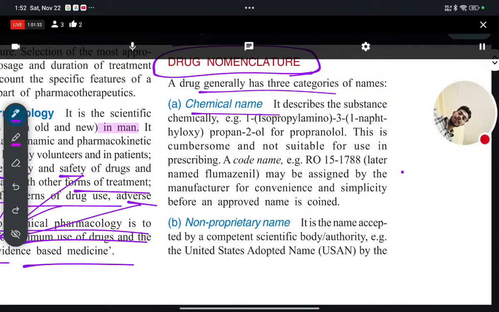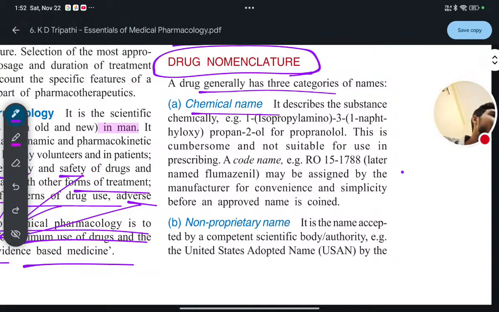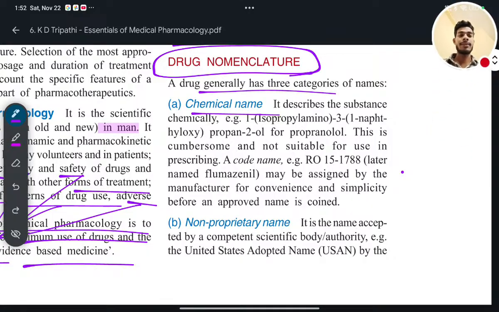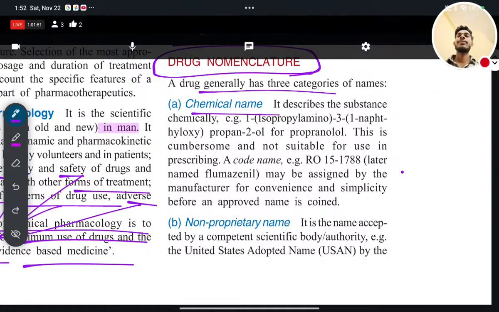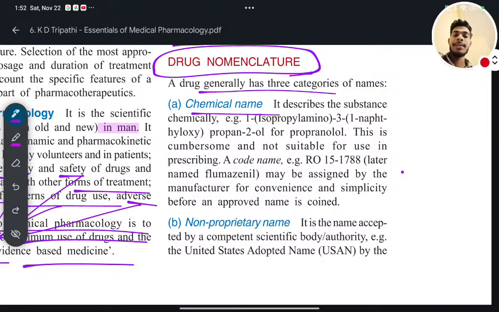Oh, I could pause the live also, but I forgot to do that. I just muted it and okay, let's start again. Okay, so drug nomenclature. Now we'll see the nomenclature. Sorry, I forgot to pause it. Okay, no problem. So let's start the drug nomenclature.